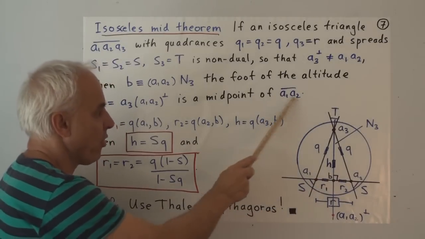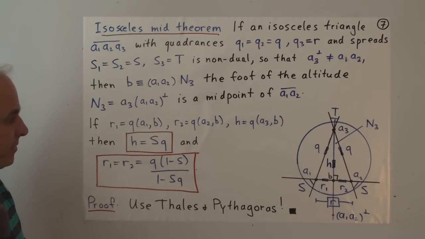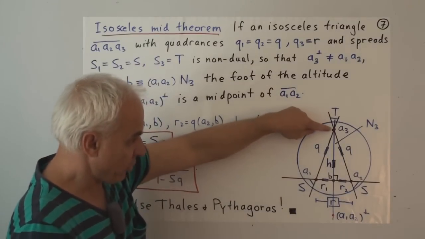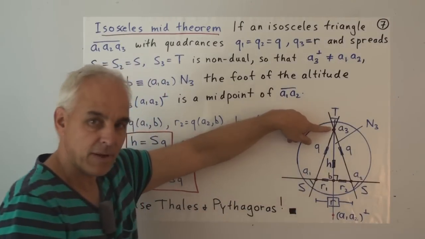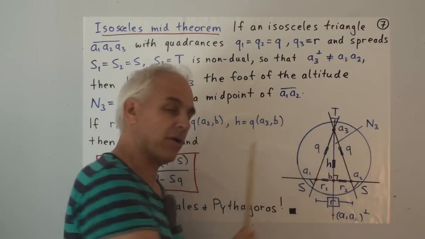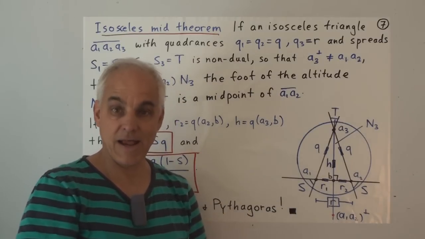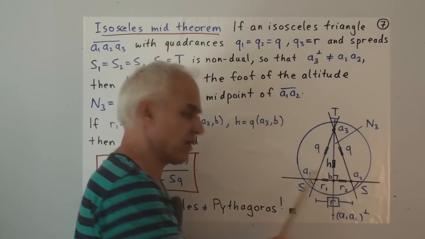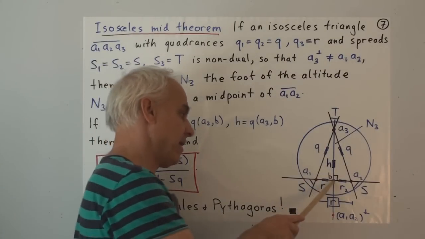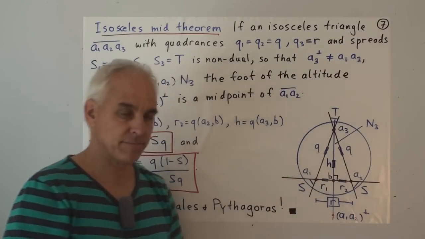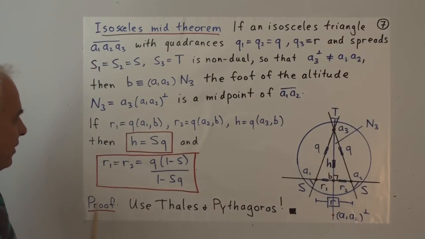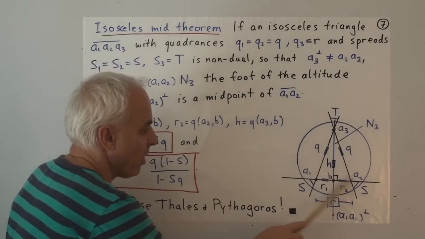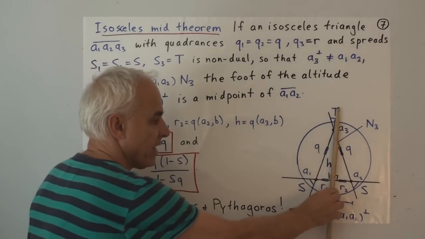This point is a midpoint, first of all, of the side. So in other words, what we're saying is that if we have an isosceles triangle, and if this point we're assuming is not the dual of this, okay, then we can drop a perpendicular. We drop an altitude. And where that altitude meets the line, the base of the altitude, that is then a midpoint of A1, A2. This is just our formula for the altitude. It's the line joining A3 and the dual of A1, A2, maybe down there. That's how we find an altitude.